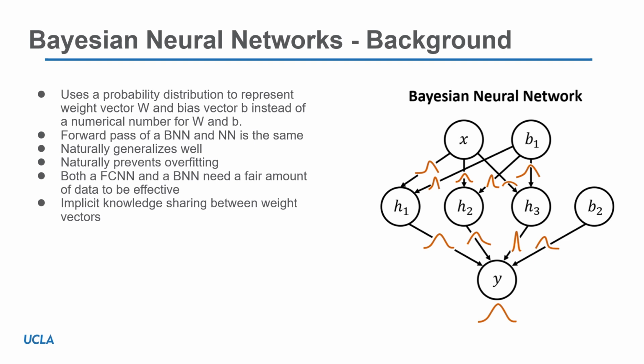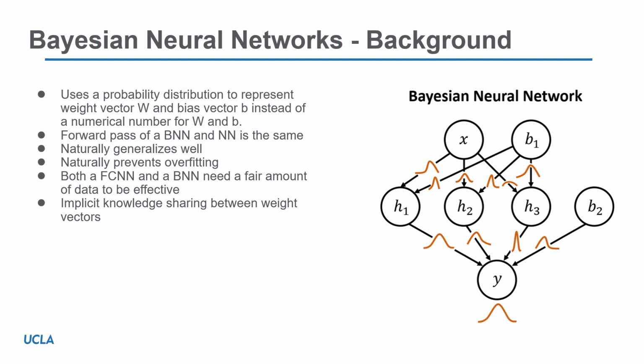There are some really good benefits of a Bayesian neural network over a typical neural network. One advantage is that the Bayesian neural network generalizes really well. Even if you put new data into the network that it's never seen before, it has a much better chance of giving you a more meaningful answer, whereas a typical neural network might struggle with giving you anything meaningful if it hasn't seen the data before.